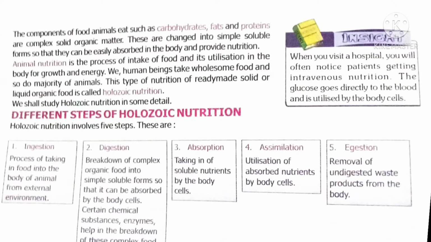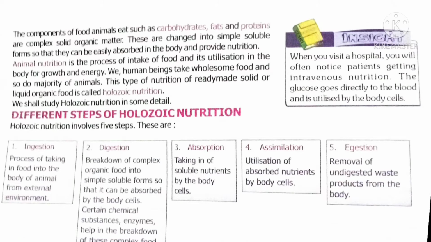What is the reason? Because the food contains complex organic compounds like carbohydrate, fat, protein, vitamins, etc. These are complex compounds. So it has to be converted into simpler and soluble form so that our body can easily absorb the nutrients from the food.